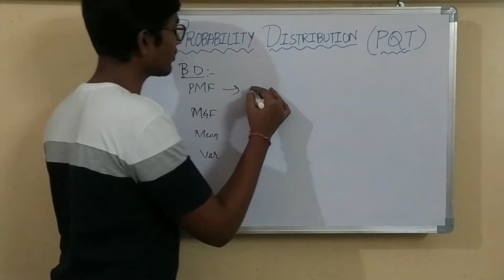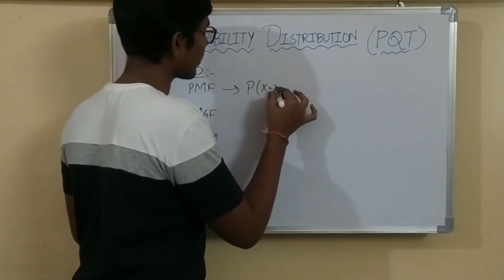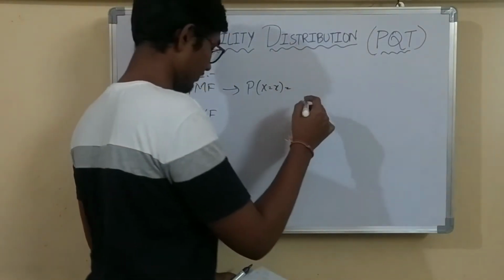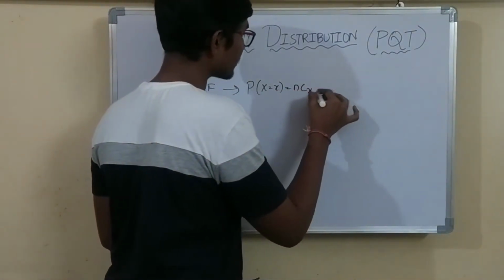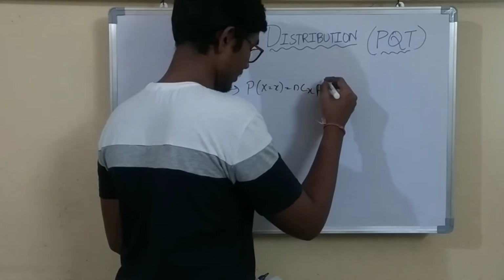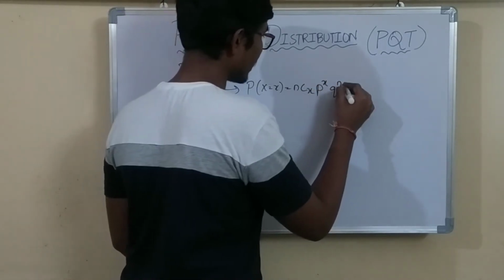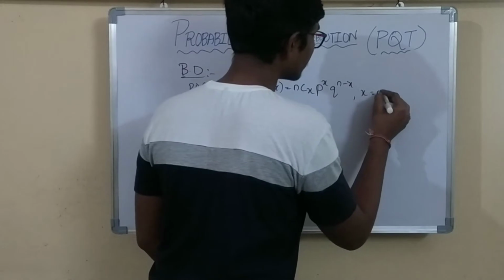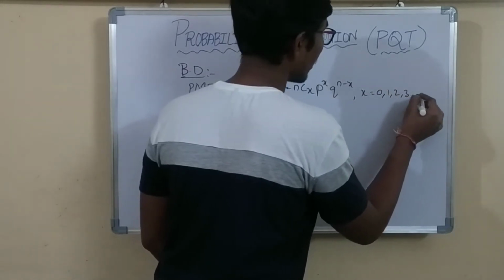The PMF formula is P of capital X equals small x, which is equal to nCx p power x q power n minus x, where x values are 0, 1, 2, 3, and so on till n.